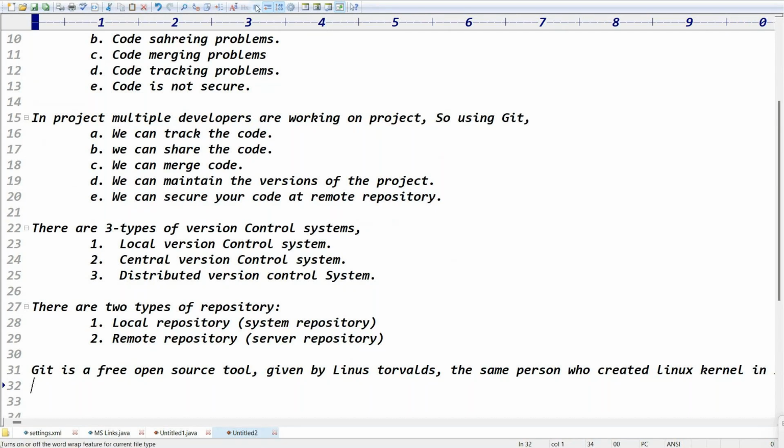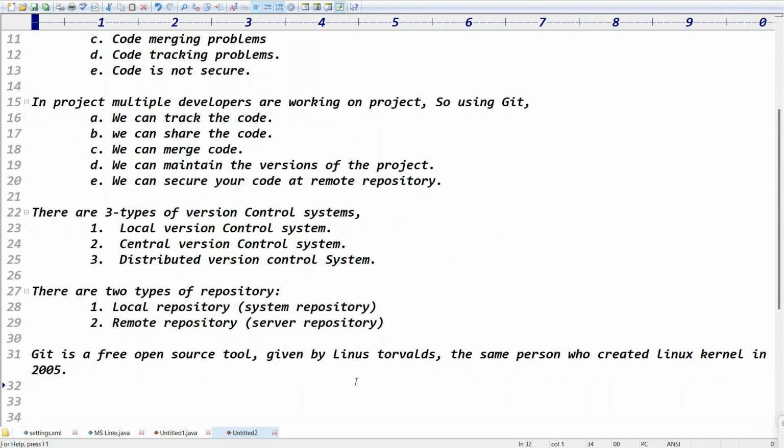You got the point, right? The same person created the Linux kernel. Git is an open source tool given by this person, Linus. What is the purpose of Git? To version and track the changes, to share the code, to manage the code, to maintain the versions, and to secure your code in a remote repository, right?